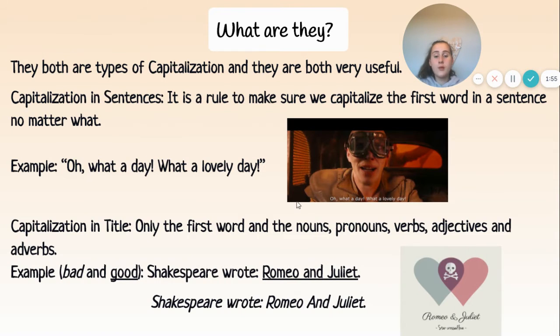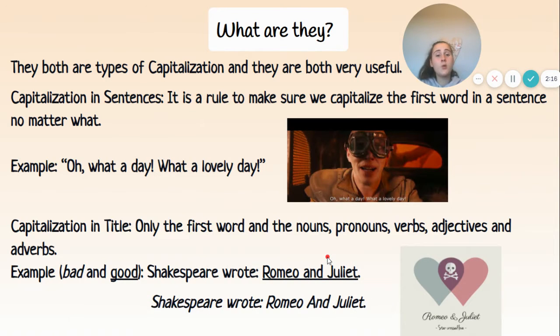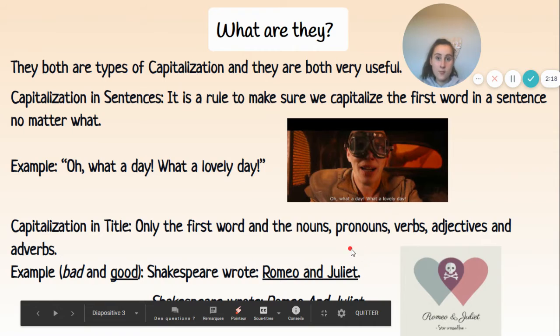Shakespeare wrote Romeo and Juliet. As we can see here, the R is capital. It's very good. The J is capital. It's exactly what we're looking for, because they are nouns, and in titles, nouns must be capital letters. The A from "and" is not a capital letter. That's wonderful, because the A from "and" must never be a capital letter in Romeo and Juliet, the title.